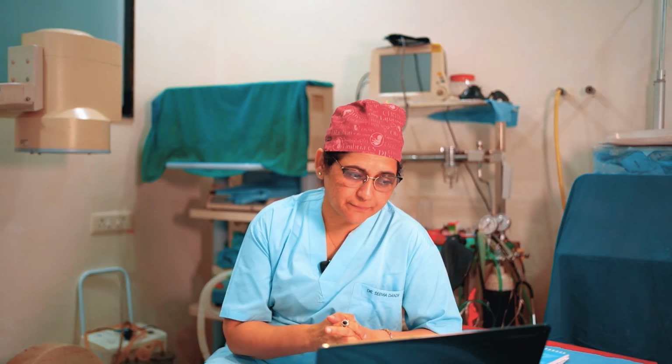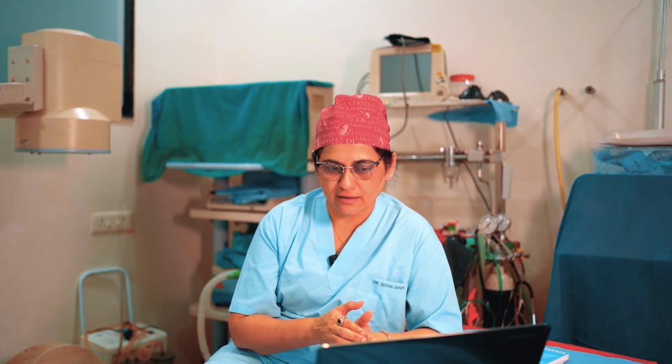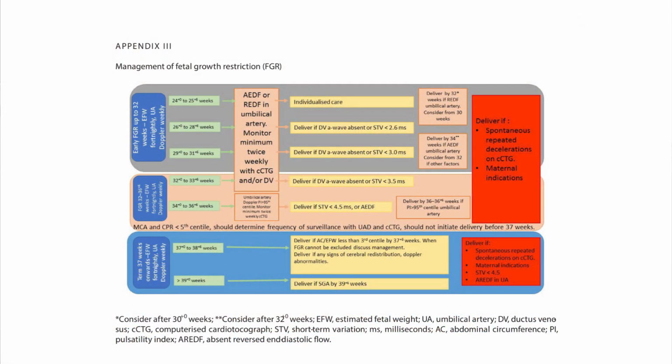Now, when we come to know about the fetal growth restriction at term, that is from 37 weeks onwards, again we are doing the same umbilical artery Doppler and biometry. So at 37 to 38 weeks, we have to deliver by 37+6 weeks if the AC or estimated fetal weight is less than 3rd centile, which is suggestive of fetal growth restriction. So we have to deliver if there are any signs of cerebral redistribution or Doppler abnormalities, and if it is SGA, then we can deliver by 39 weeks.